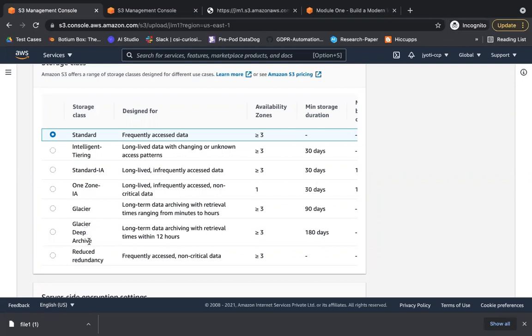Then comes Glacier Deep Archive. This is for storing, for example, music or a cricket match. You are maintaining a history of cricket matches, and there is some match which happened in 1987 or 1982. There might be a user who wants to see that match, but you're okay with the retrieval time being 12 hours. So here you have to compromise on the retrieval time. You won't be able to access it very quickly. It would take at least 12 hours. Okay.